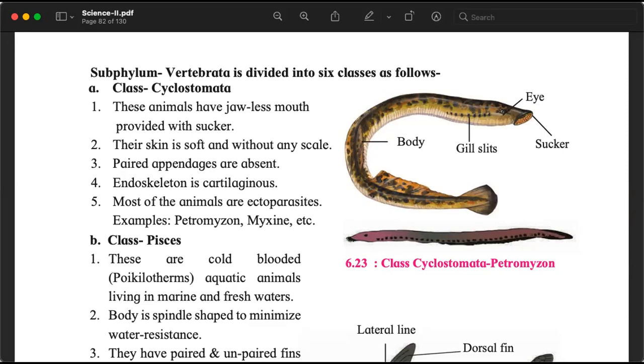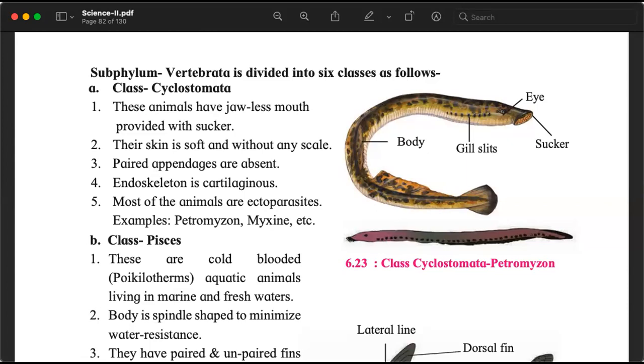Paired appendages are absent. Now, what are these appendages? Who remembers the word appendages? We came across this word appendages when we studied the phylum Arthropoda. What are appendages? Parts or joints. Chand is saying, no, beta, they are not parts or joints. We can say they are like hands or legs. When the joints are called arthro. Okay? Appendages means something which is attached to the body, just like the hands and legs. These are not there in these animals.